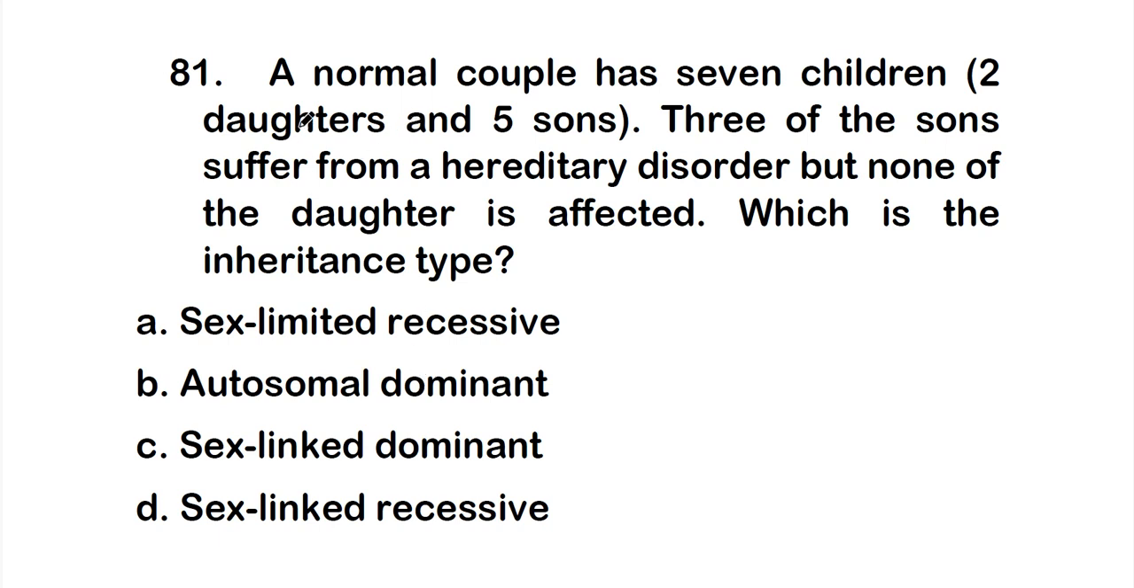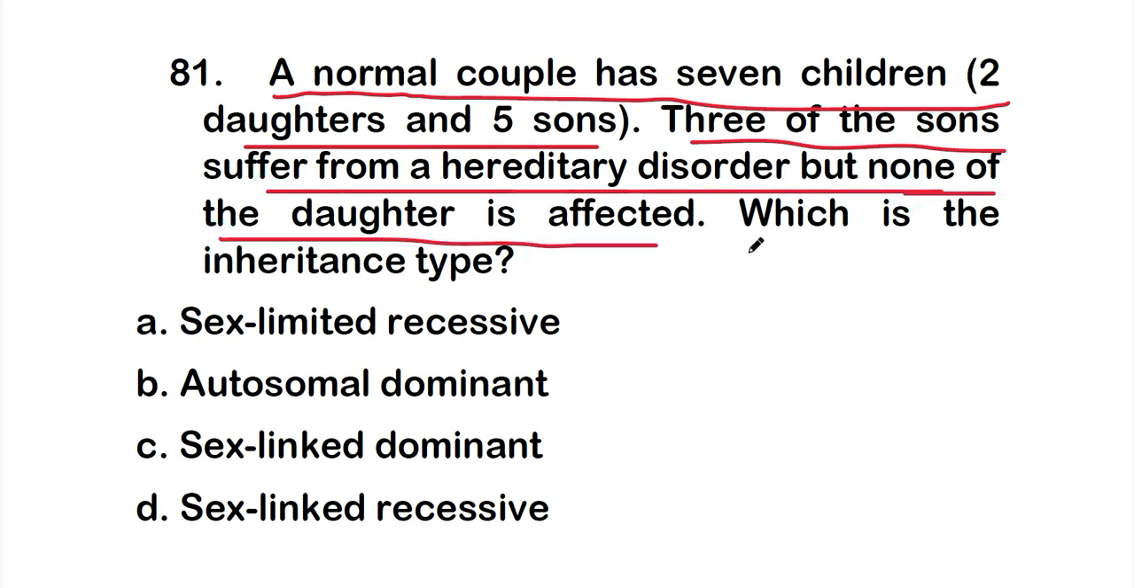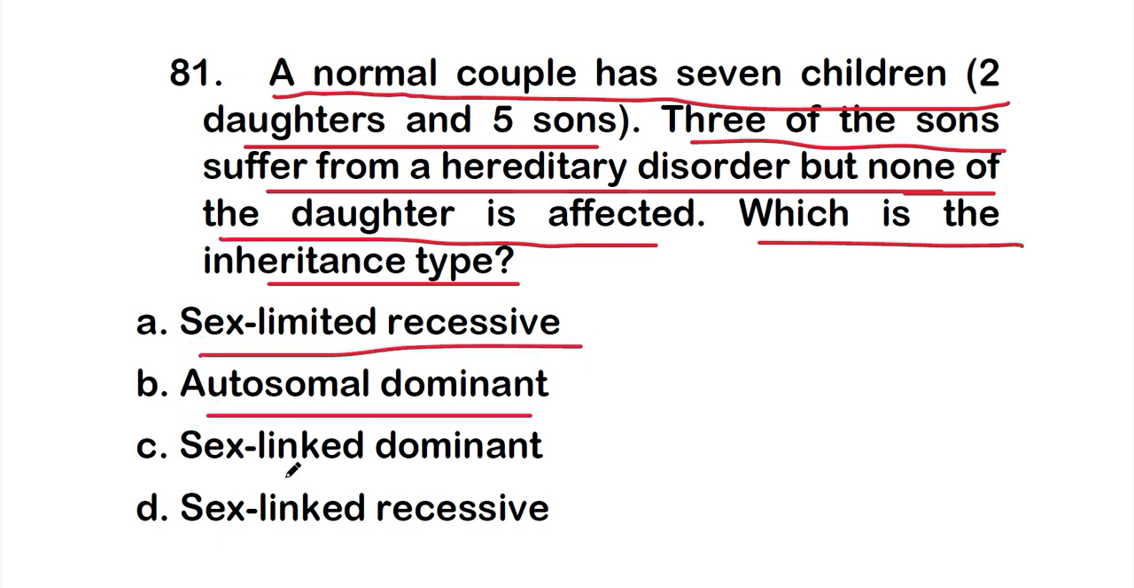So the first question of this video: a normal couple has 7 children, that is 2 daughters and 5 sons. 3 of the sons suffer from a hereditary disorder, but none of the daughters is affected. Which is the inherited type? The options are: option A, sex limited recessive; option B, autosomal dominant; option C, sex linked dominant; or option D, sex linked recessive. So which type is this inheritance?